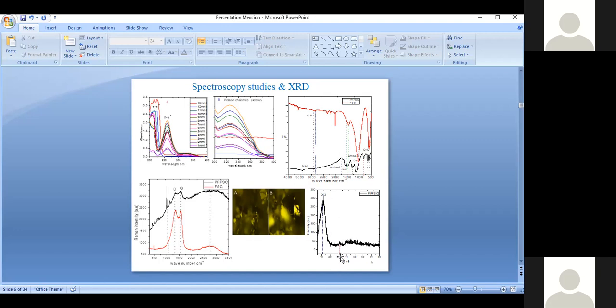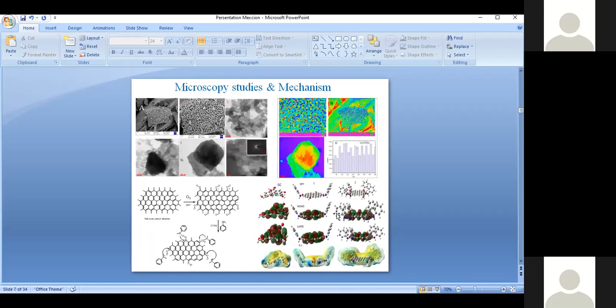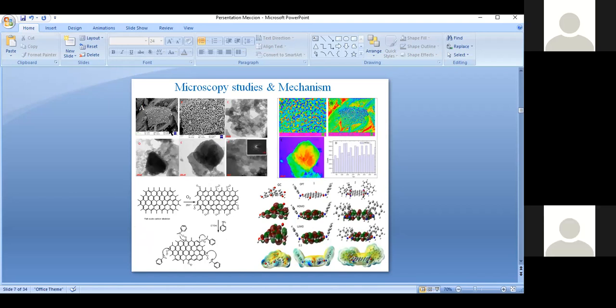Then we move to the amorphous structure of the microporous carbon. We found that the peak around 10 degrees indicates the carbon is amorphous in nature. Then we found the porous structure by microscopy study. We found around 100 nanometer size pores. We further confirmed with the pore diameter. So the red color indicates the pore formation. Then further we confirmed with the TEM. The TEM also shows the single layer carbon and the porous nature.